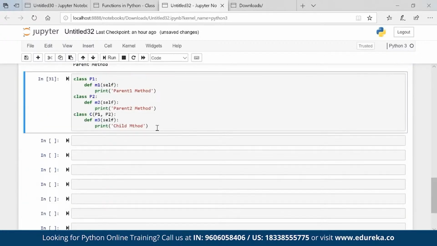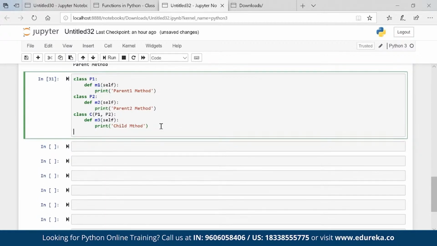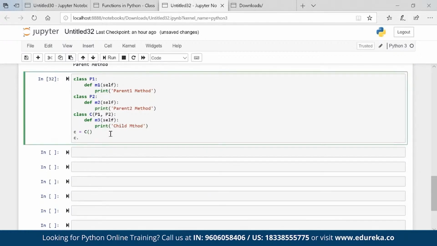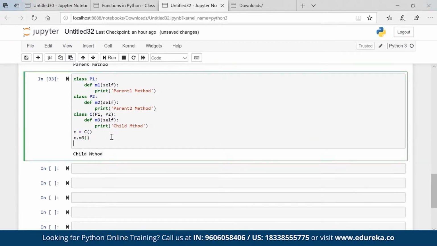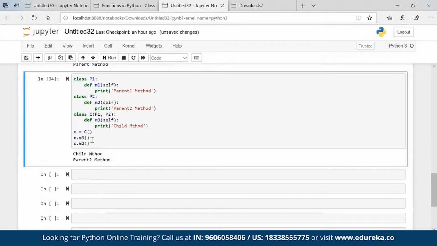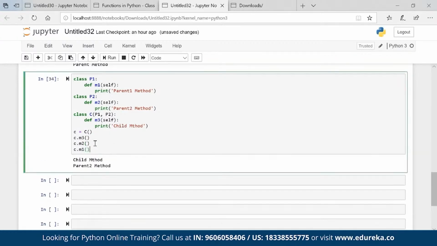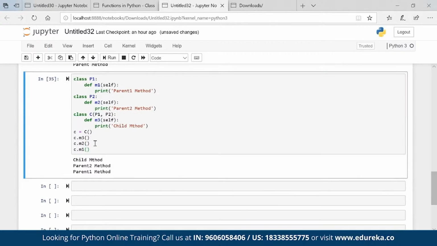Okay. Now what will we have? C should have a property of its own, M3. C should also have the property of M2, which is coming from parent 2, and the property from parent 1 as well. So if I create an object C and call C dot M3, it looks fine. C dot M2 looks fine as well. C dot M1 looks fine as well.